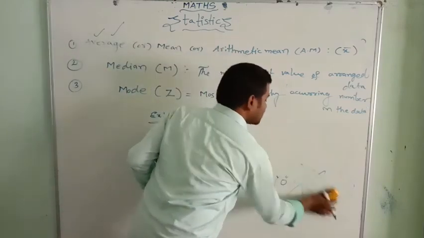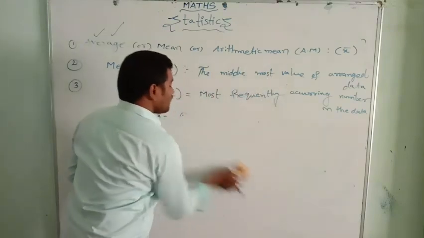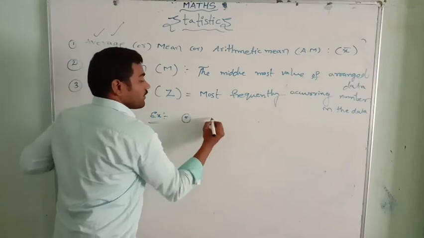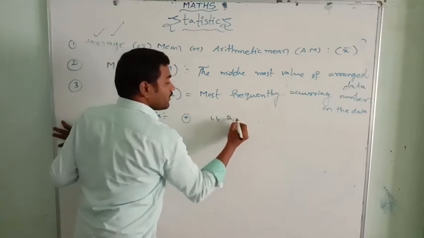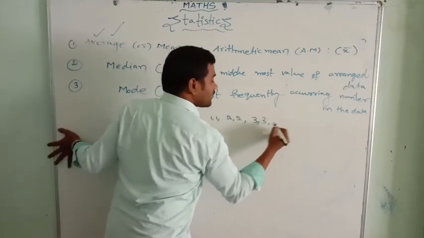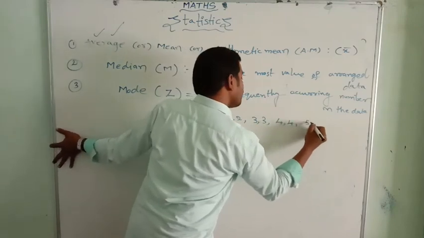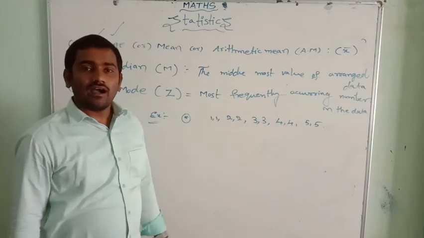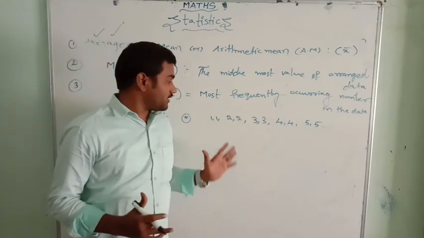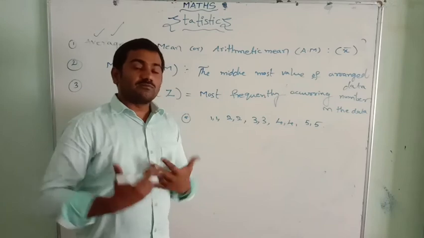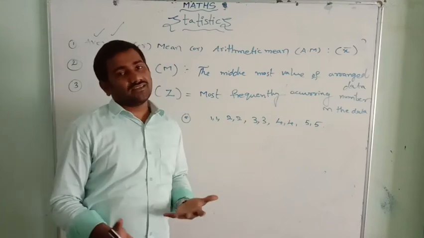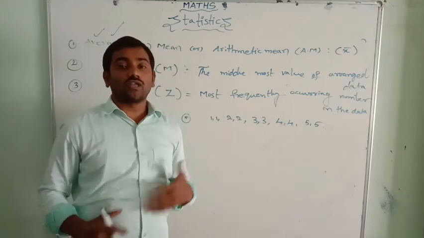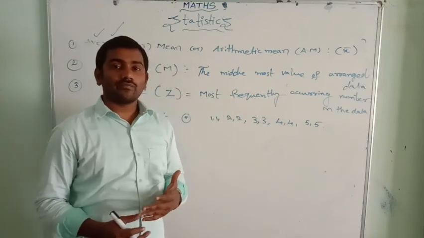Next, go for the last example. Last example, let's see. 1, 1, 2, 2, 3, 3, 4, 4, 5, 5. Now what is the mode of this data? Again, think over it. Every observation is repeating twice. 1, 2, 3, 4, 5 are repeating 2 times. So what is the mode?